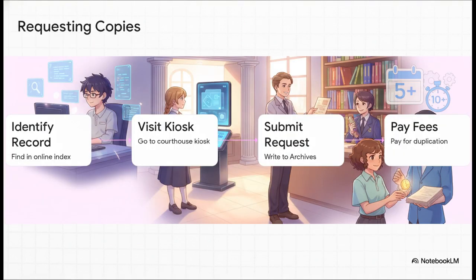So how do you get your hands on physical documents when the digital trail just stops? First, identify exactly what you need online. Second, visit the physical courthouse, like Room 107 in Oregon's Linn County Court, where you can use their public kiosks for free. Third, submit a written request for copies to the Archives Department. And finally, pay whatever duplication fees are required.